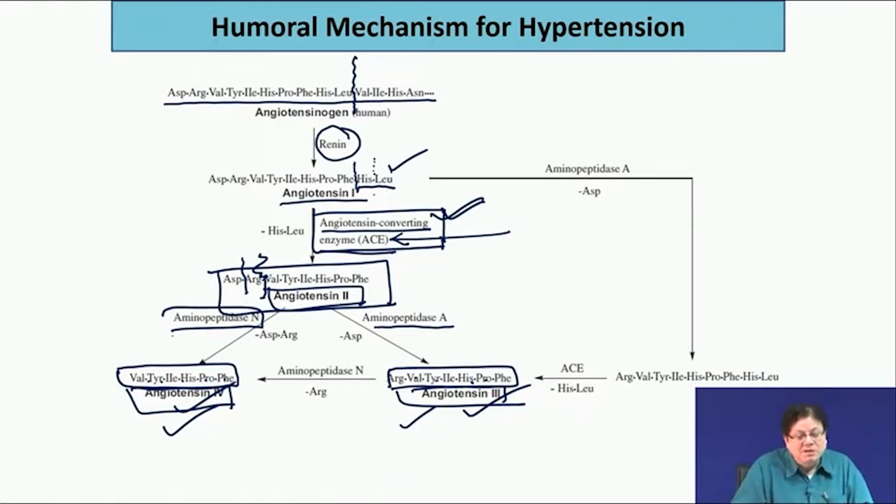So, this is called a dicarboxypeptidase, because it actually hydrolyzes not the last one, but the penultimate one, because it is releasing a dipeptide.